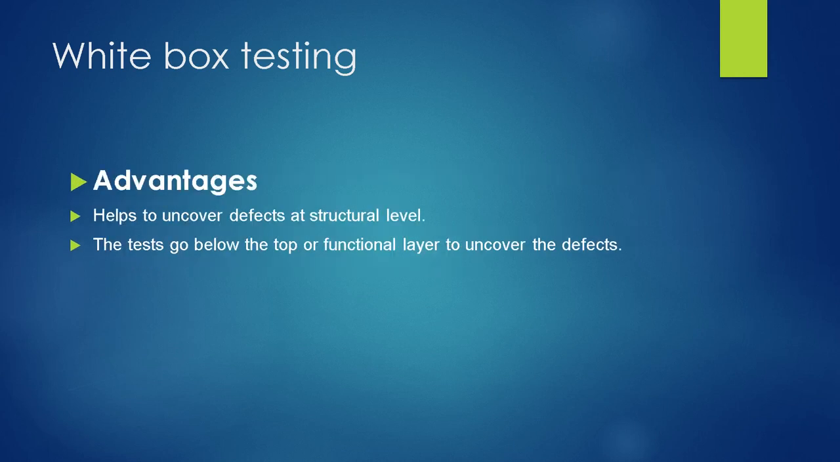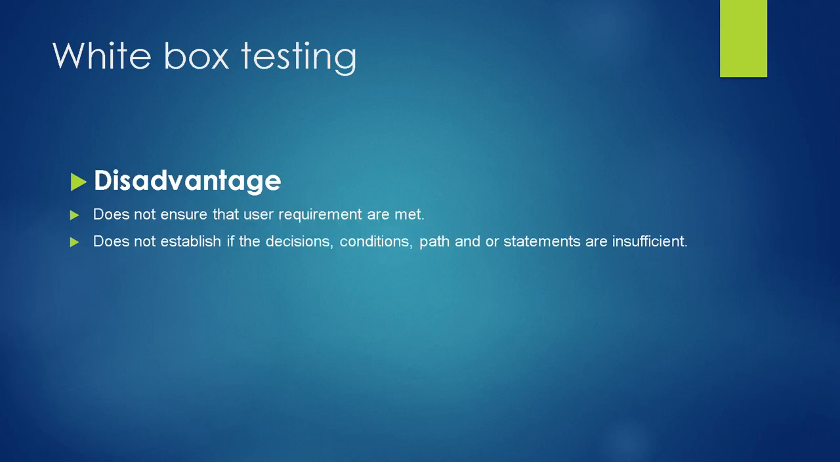Now we will see the advantages of white box testing. White box testing helps to uncover the defects at the structural level only. The tests go below the top or the functional layer to uncover the defect. Now we'll see the disadvantages. A disadvantage of white box testing is that it does not ensure that the user requirements are going to be met with the expectations. The second disadvantage is that it does not establish if the decision, condition, path or the statements are insufficient for this particular code logic.